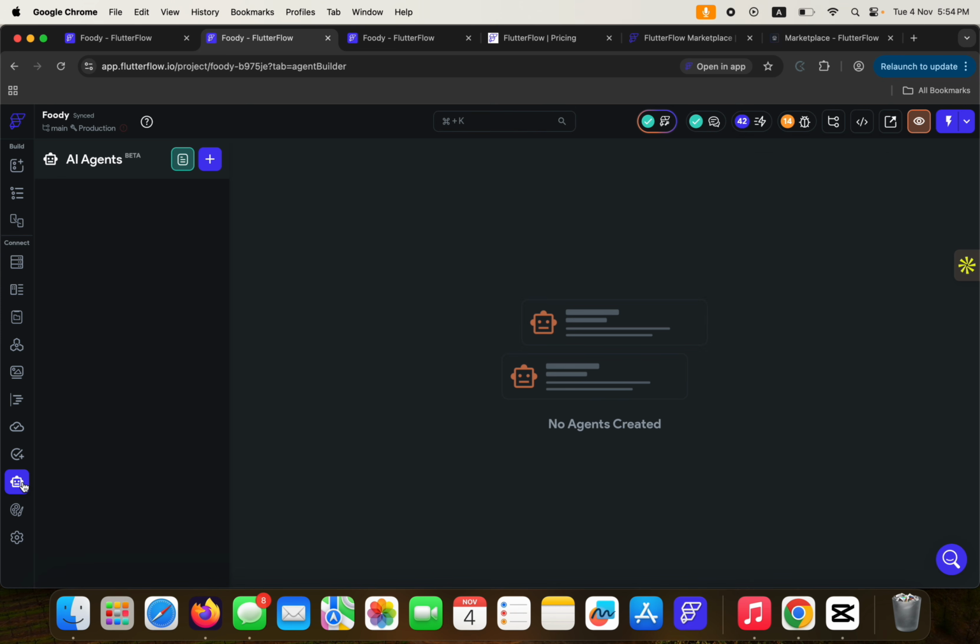So this is the AI agents, and you know that this particular season is the season for artificial intelligence, and so that's where we have these coming into play. You can actually create your AI agents using FlutterFlow without having to write a single line of code. All right, we're going to work on this eventually.